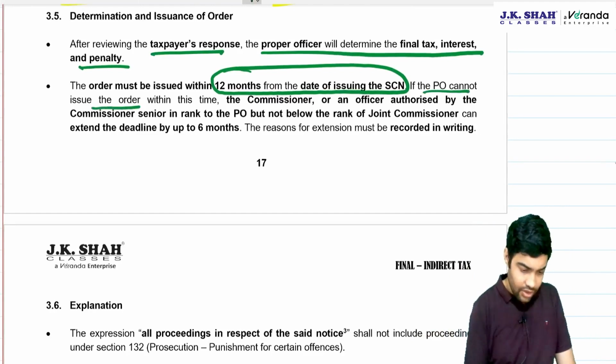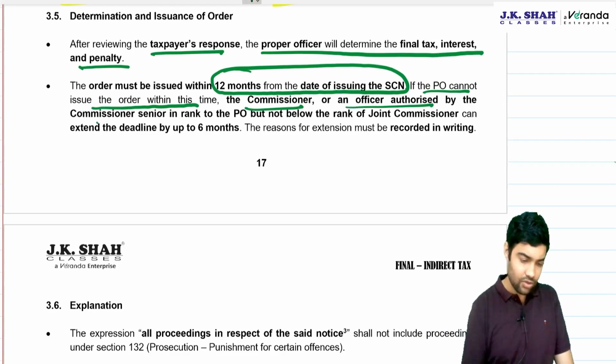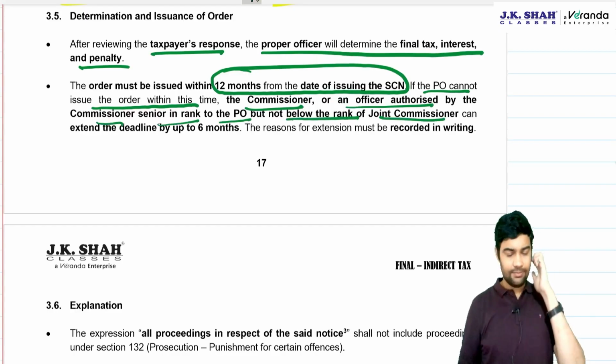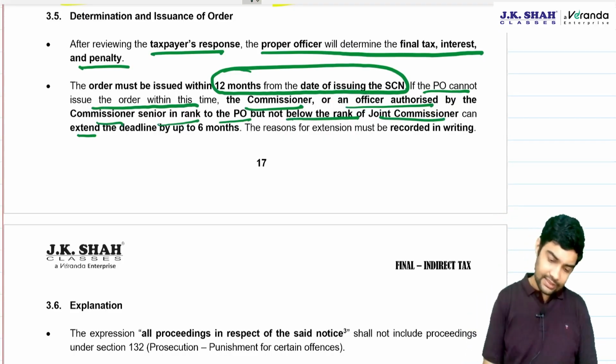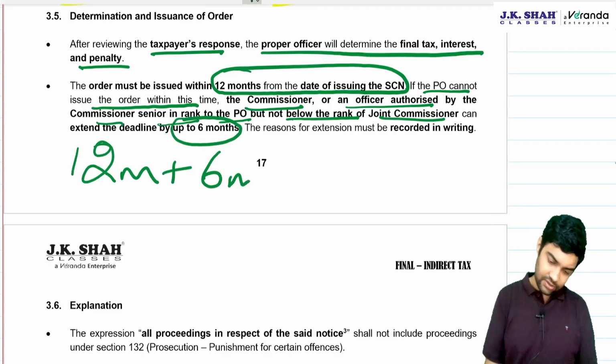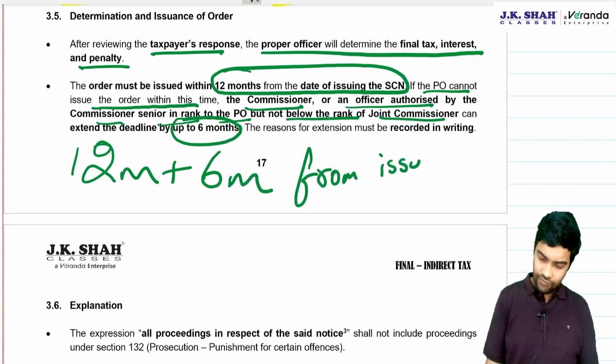If the PO cannot issue the order within this time, the commissioner, or an officer authorized by the commissioner, senior in rank to the PO but not below the rank of JC, should be at least joint commissioner level, can extend the deadline by up to 6 months. Reasons are to be recorded in writing. 12 months plus 6 months from the issue of SCN.